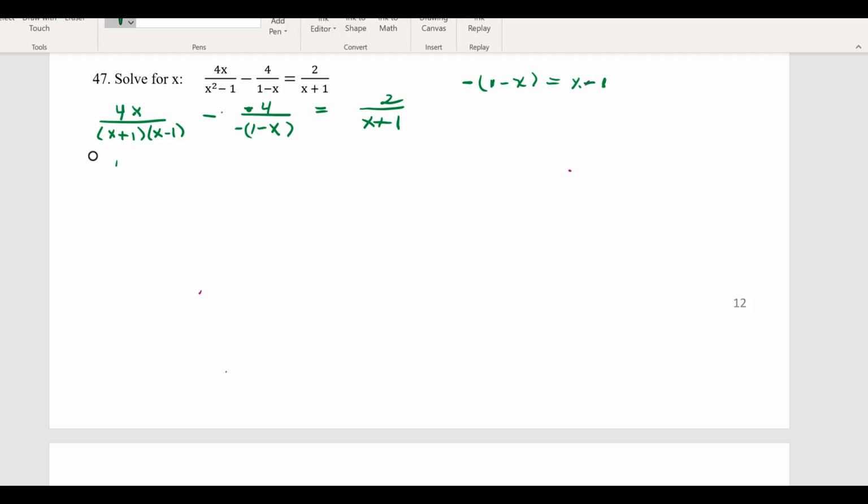So let's simplify. The first term is going to stay the same. The second term, a negative becomes positive, and when I carry that negative 1 and distribute it to each term and then reverse the order, I get x minus 1.